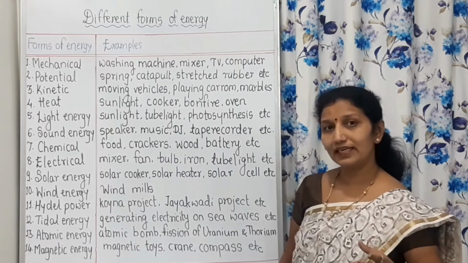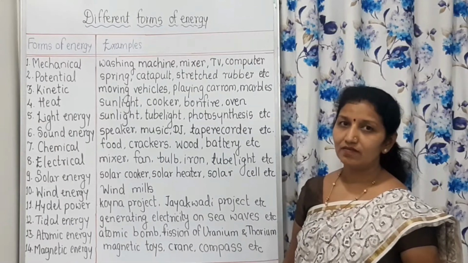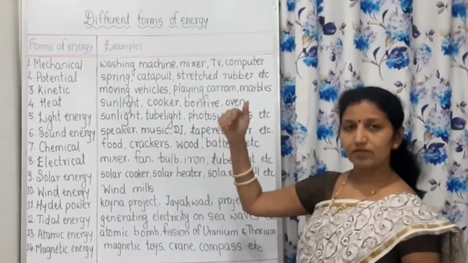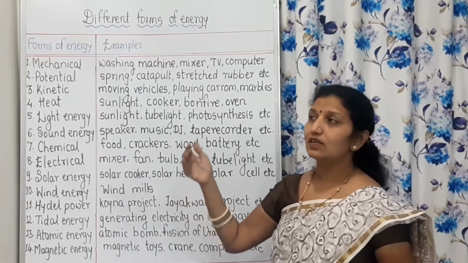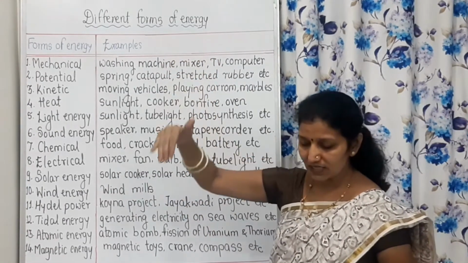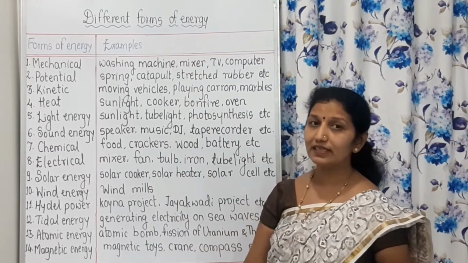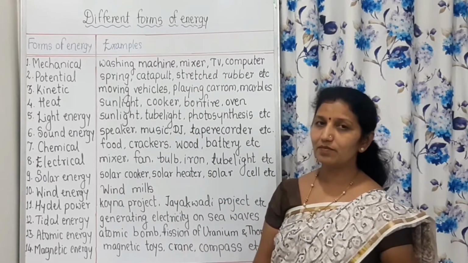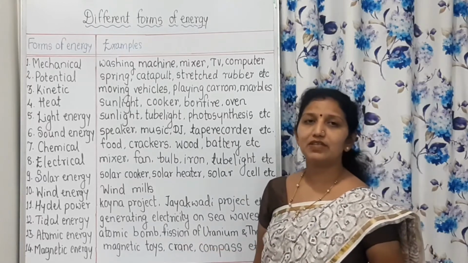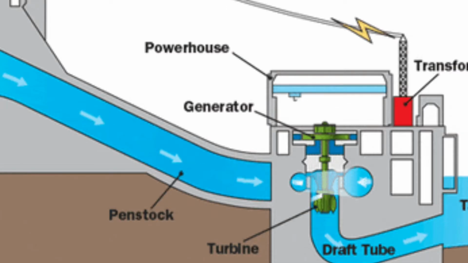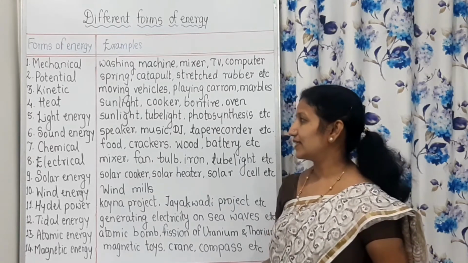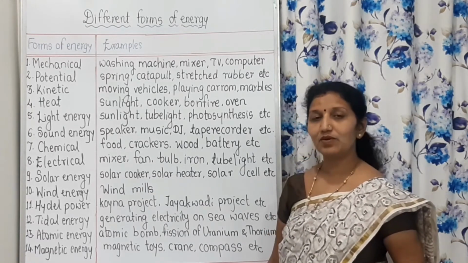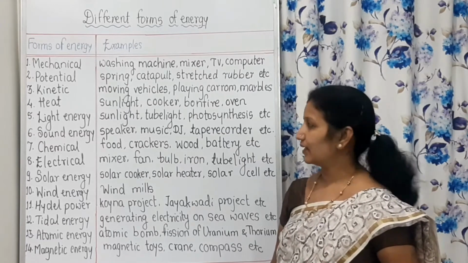We have also studied the example of hydroelectricity, that is produced when water flows from a great height. When it falls from that height on the turbine or wheel, at that time there is production of electricity, and that is called hydroelectricity. That is also an example of kinetic energy because it is based on a moving thing.